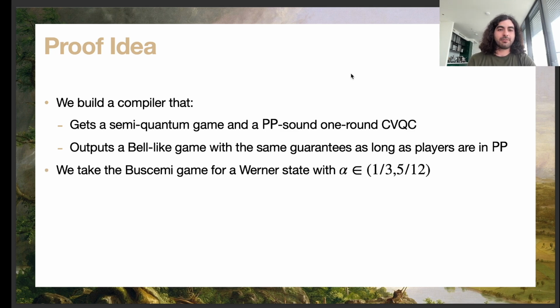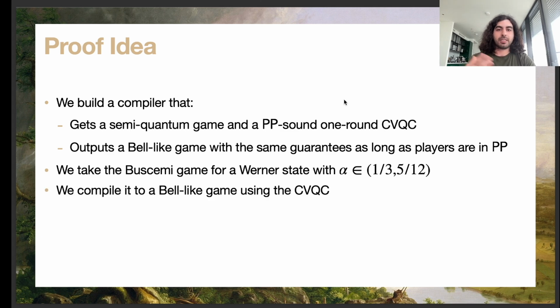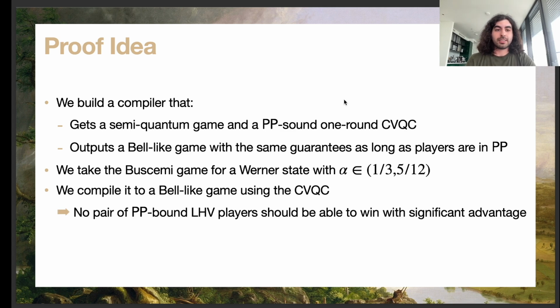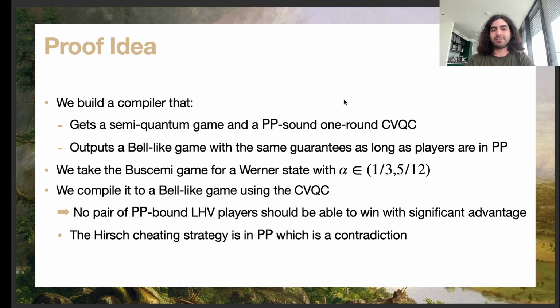Then having this, we can take the Buscemi game again for the Werner states, for the range of alpha where the Hirsch simulation works. If we compile this game with the CVQC, we should get that there is no pair of PP-bounded LHV players that can win with significant advantage. But then we proved that the Hirsch cheating strategy is in PP, which gives us the contradiction. So such a CVQC should not exist.